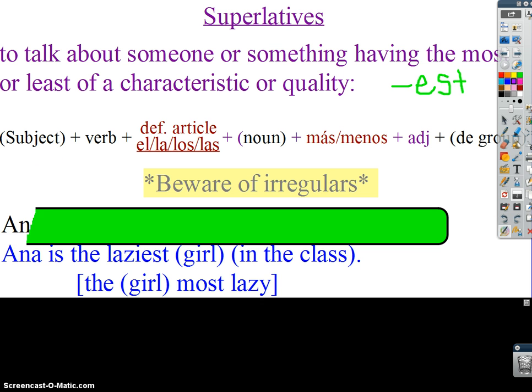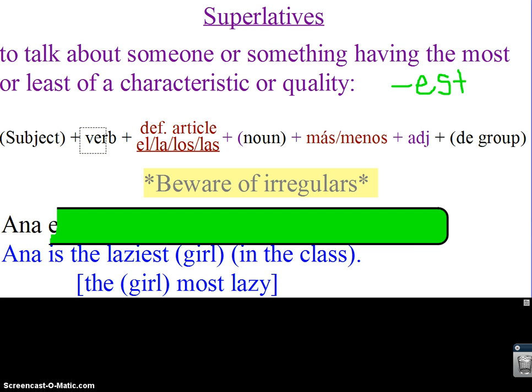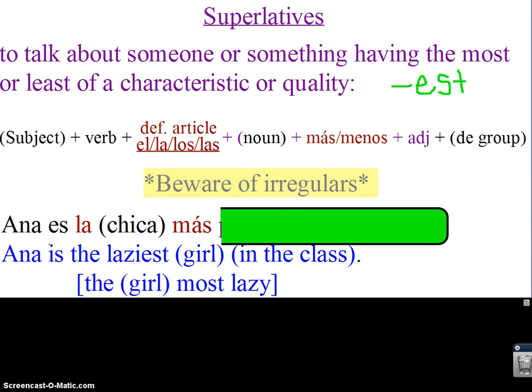My subject is Anna. My verb, if I'm talking about her being lazy, that's a fairly permanent characteristic, es. Then I need my definite article, el, la, los, or las. Which one am I going to use to match girl? La. There's plenty of different ways to say girl: chica, muchacha, niña. I'm just going to go with chica here. I have it in parentheses because technically I can leave it out. Then I need más o menos, the girl most lazy.